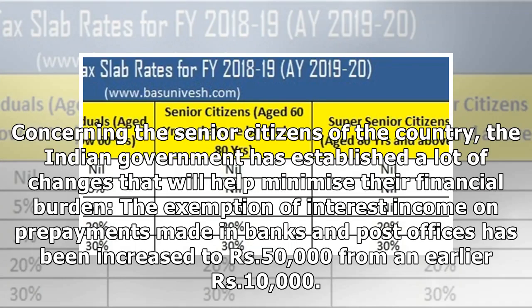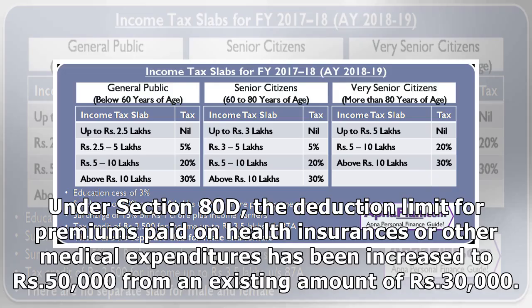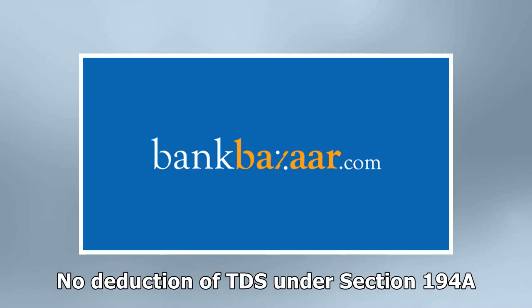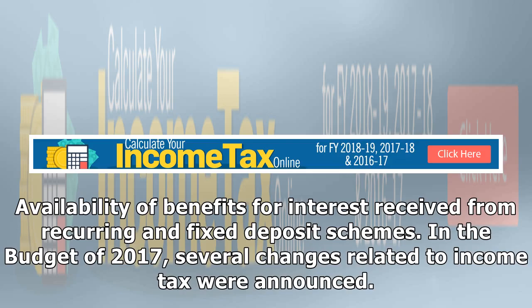Concerning the senior citizens of the country, the Indian government has established a lot of changes that will help minimize their financial burden. The exemption of interest income on deposits made in banks and post offices has been increased to 50,000 rupees from an earlier 10,000 rupees. Under Section 80D, the deduction limit for premiums paid on health insurance or other medical expenditures has been increased to 50,000 rupees from an existing amount of 30,000 rupees. No deduction of TDS under Section 194A. Availability of benefits for interest received from recurring and fixed deposit schemes.